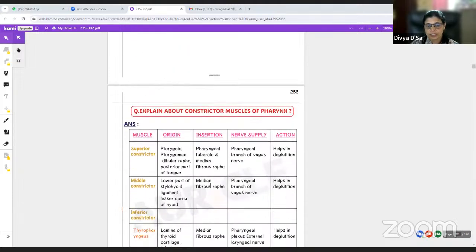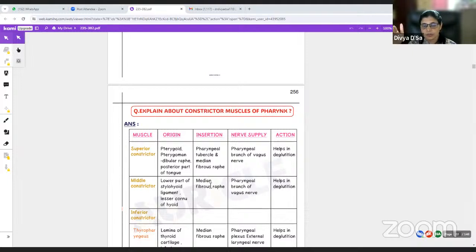Okay, then constrictor muscles. This is very important, the constrictor muscles of the pharynx. So we have three constrictors, superior, middle, and inferior. Now the superior constrictor, when we see from above, near the medial pterygoid plate, from there it begins. So it has the origin from the posterior border of the medial pterygoid plate, then the pterygoid hamulus, then the pterygomandibular raphe, and the posterior end of the mylohyoid line, as well as the posterior part of the tongue.